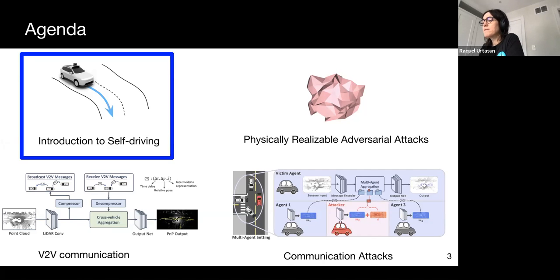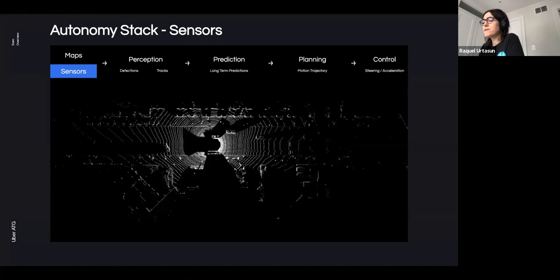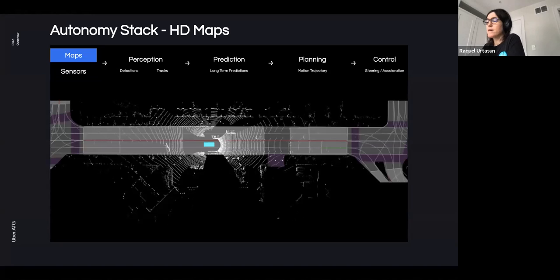Let's start by reviewing how autonomous systems work. Every fraction of a second, the vehicle senses the environment. This is illustrated here with a bird's eye view of the LiDAR point cloud. The first task is then to localize the vehicle with precision of a few centimeters. This is done not only to route the vehicle to the desired destination, but also to utilize high-definition maps as prior knowledge for subsequent tasks.